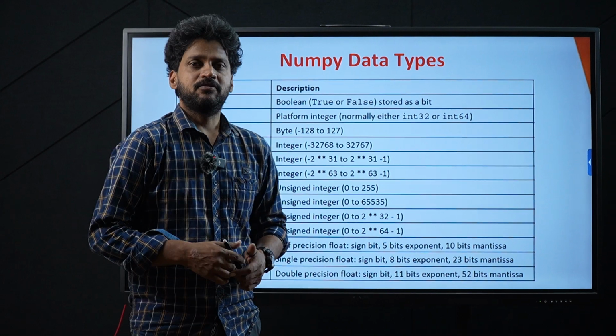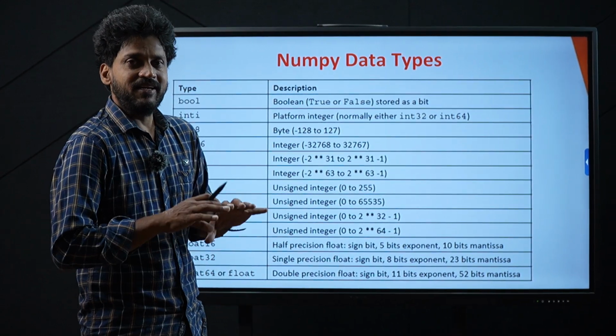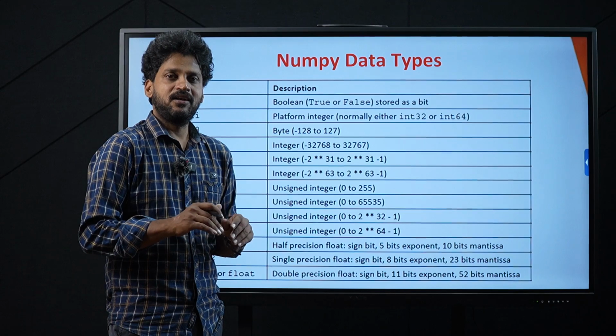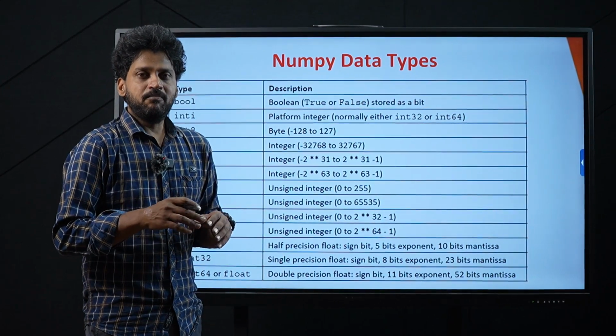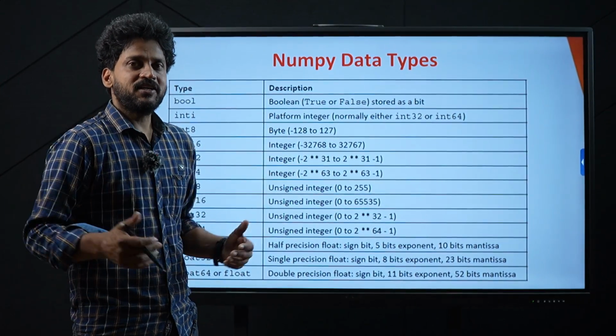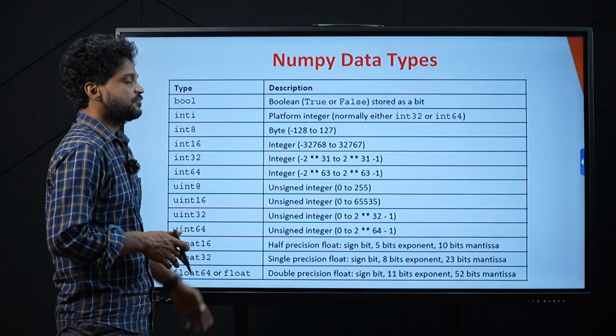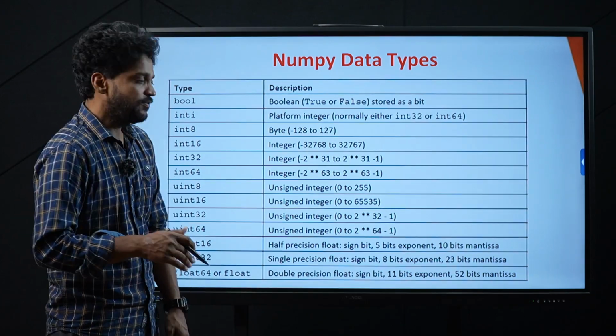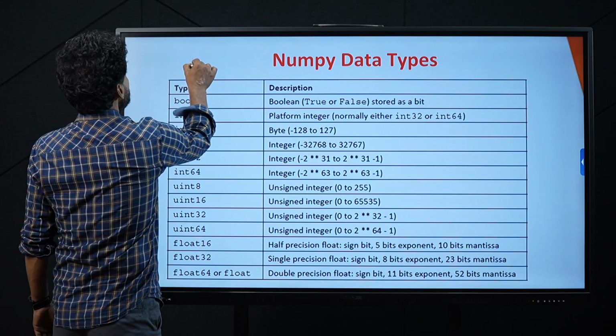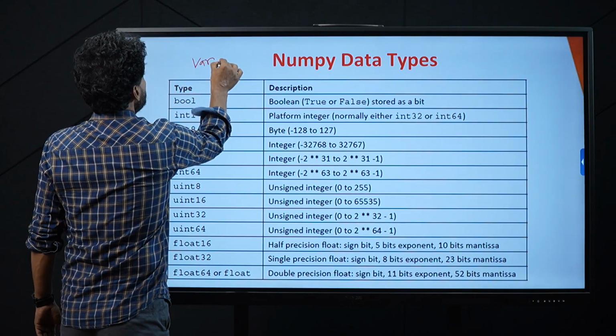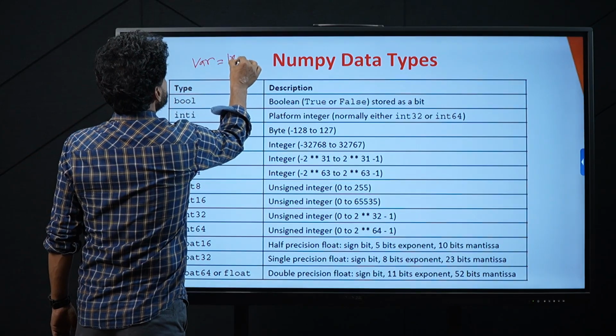Now in this session, we are going to understand about the data types that are supported by Numpy package. In Numpy, there is a provision to support various data types, starting with the Boolean. What is a Boolean data type? For an example, I want to declare a variable with the value true.